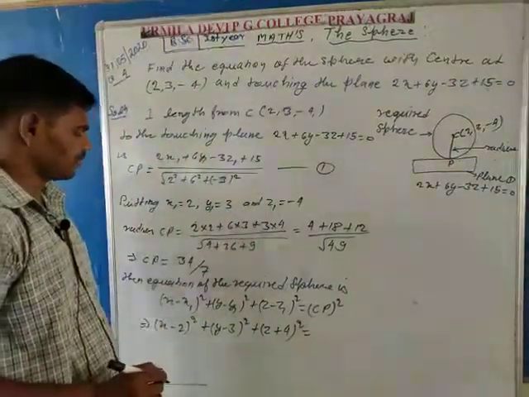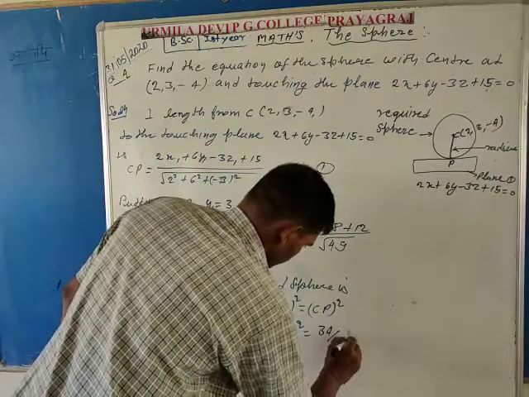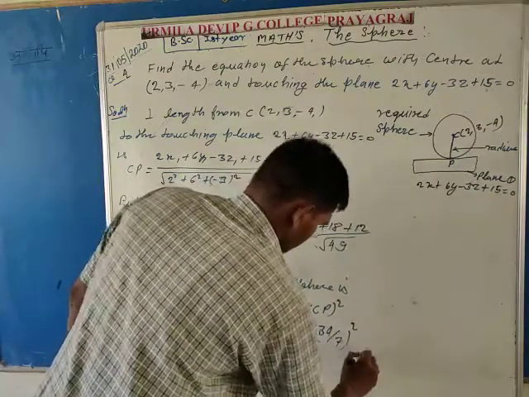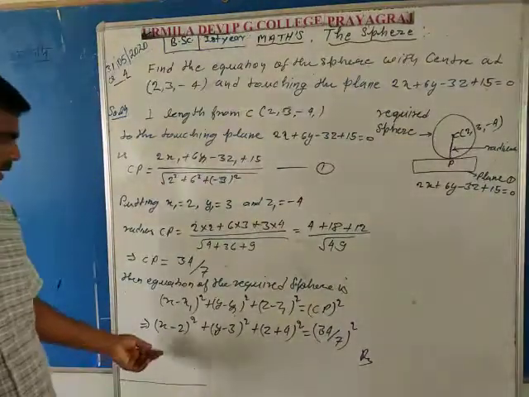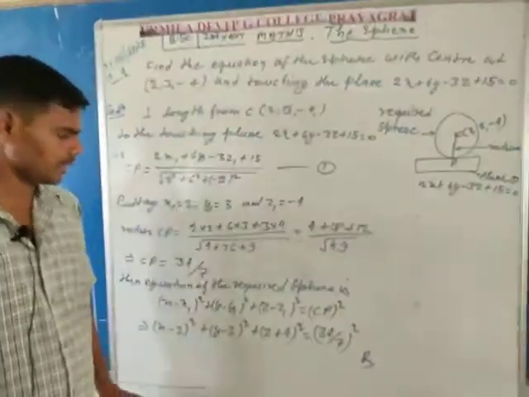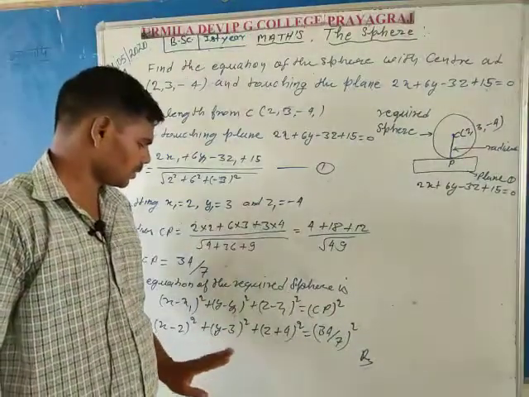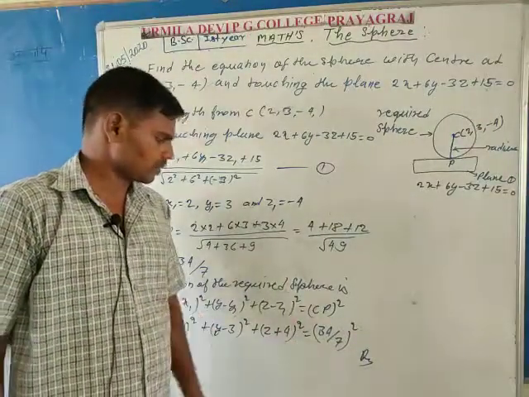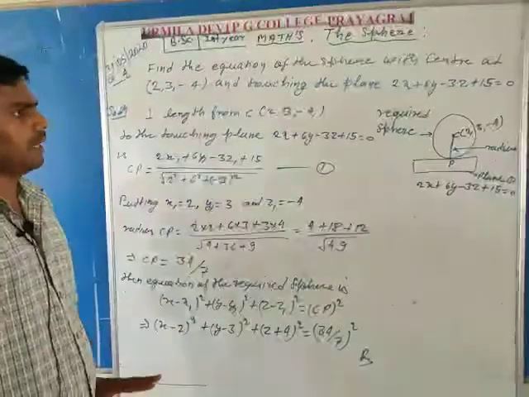CP is 34 by 7, so 34 by 7 whole squared is the equation of the sphere, which is not in general form, but you can write this form. So x minus 2 whole squared plus y minus 3 whole squared plus z plus 4 whole squared is equal to 34 by 7 whole squared is the equation of the required sphere.